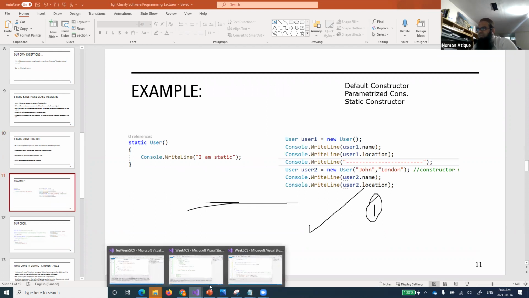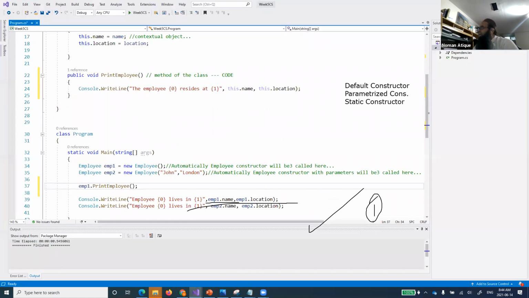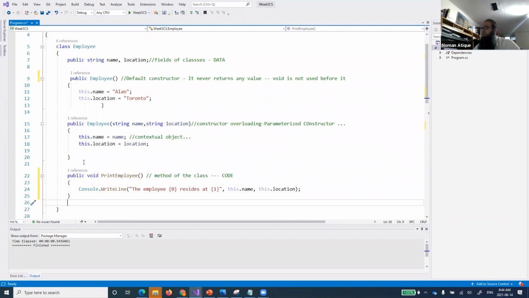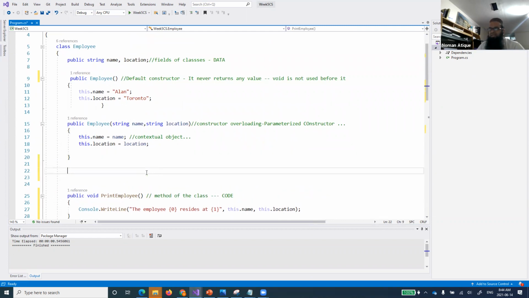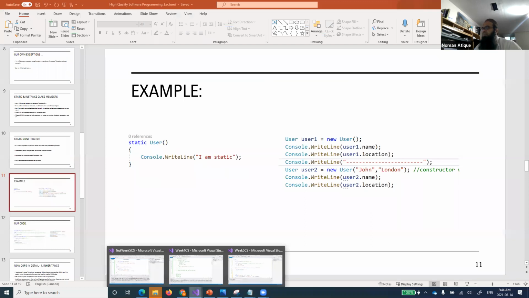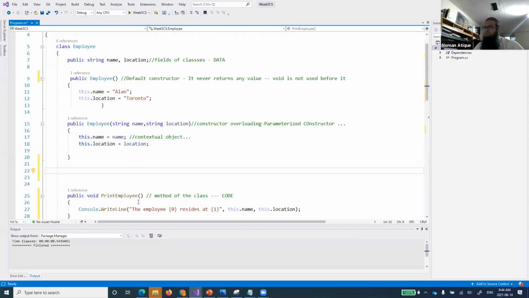So if I talk about the example, let's define it. Let me just remove the drawing. I'm hoping that you are following me, and we'll see what is going on. Now we have these two constructors over here, and I define another constructor. But as I said, we don't even need public here, because this does not require an access modification. So what I'll do here is say static Employee.